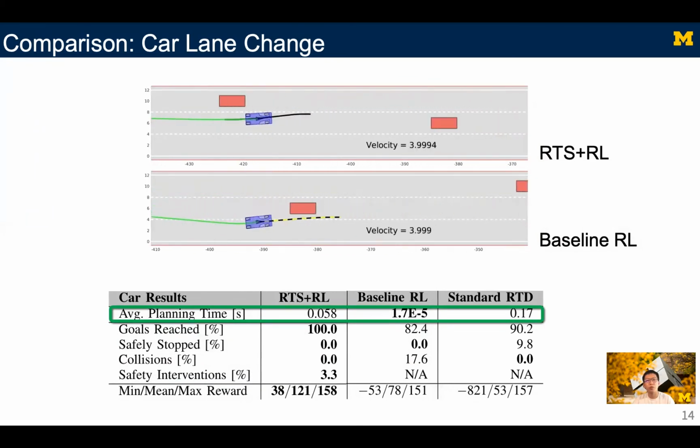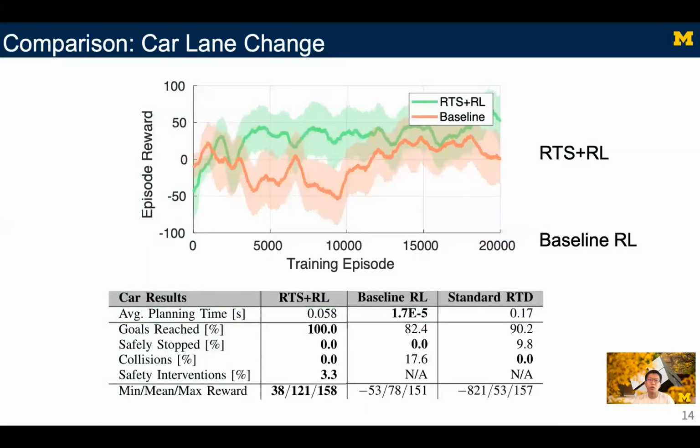Now we show the training plot of the two agents. Notice that during training, with the help of RTS, the agent gets to a higher reward in much fewer episodes. Additionally, RTS plus RL has 0 crashes during training.